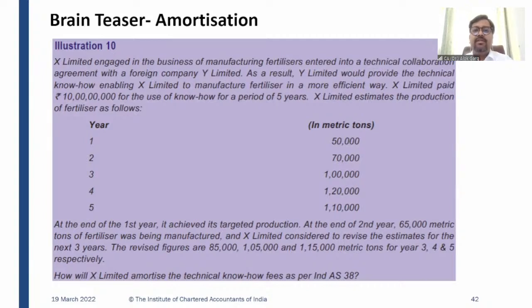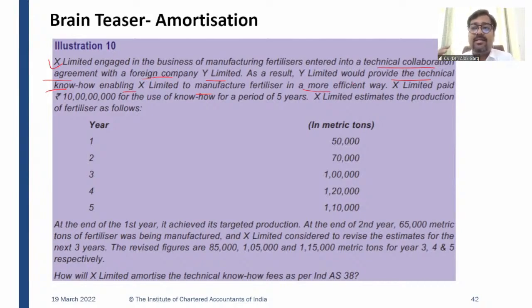X Limited, engaged in the business of manufacturing fertilizers, entered into a technical collaboration agreement with a foreign company, Y Limited. As a result, Y Limited would provide technical know-how enabling X Limited to manufacture fertilizer in a more efficient way.